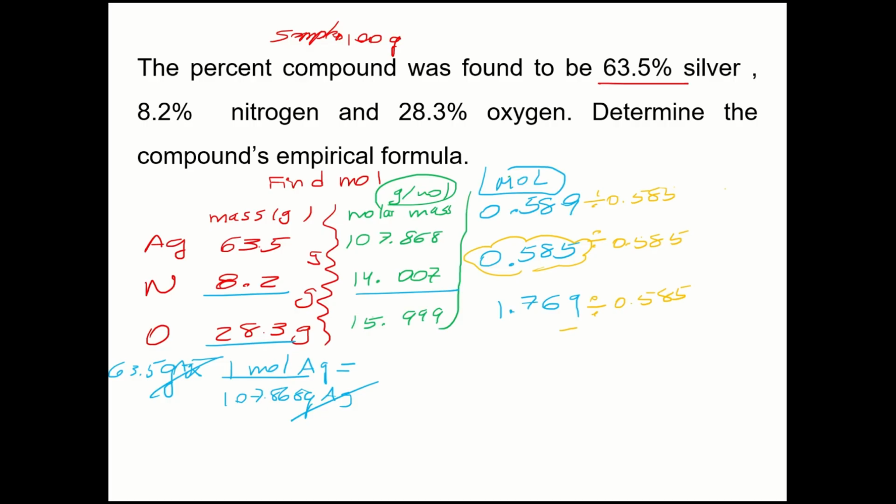Okay, so now we're going to have 1.01, and here it's 1, right? I'm using 3 significant figures because this is 3 significant figures.